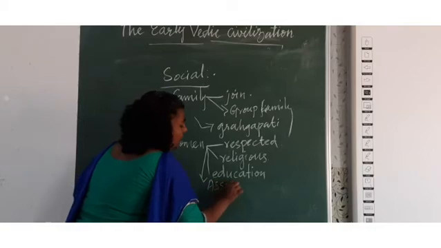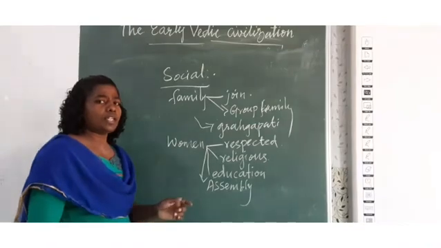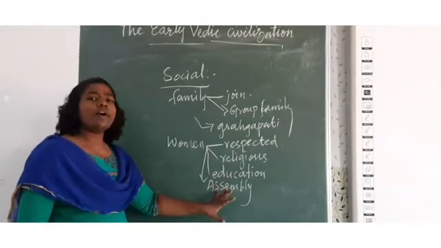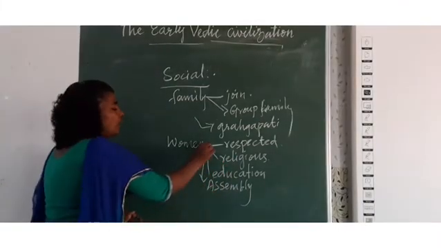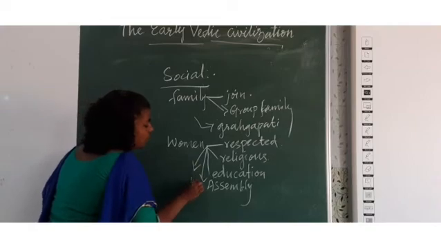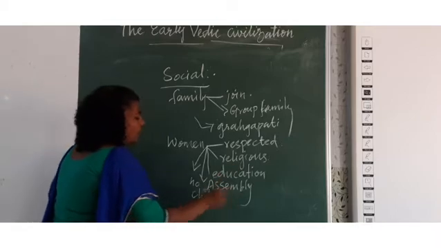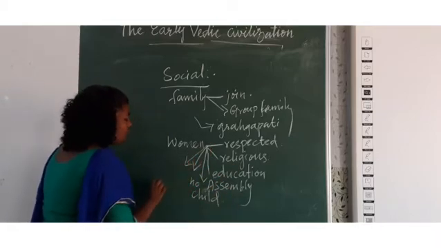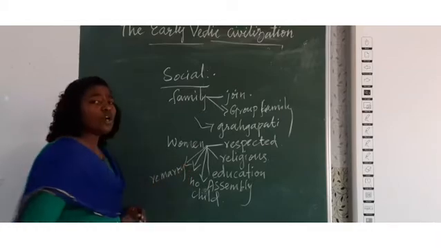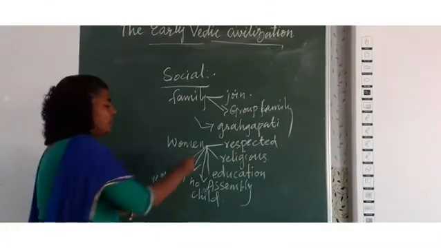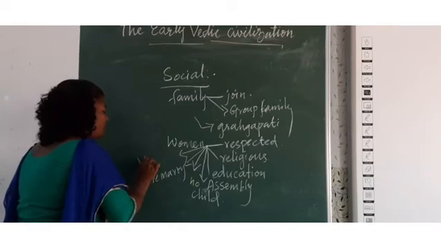Even they took part in the assembly, which assists the king in Sabha and Samiti. Two assemblies were there, two councils were there. So there were some women members even included in the council. And also no child marriage was allowed. Widows were allowed to remarry. And the system of monogamy prevailed in those periods.